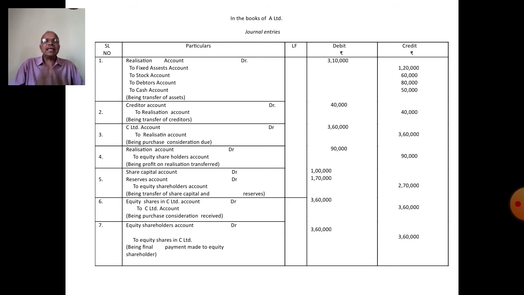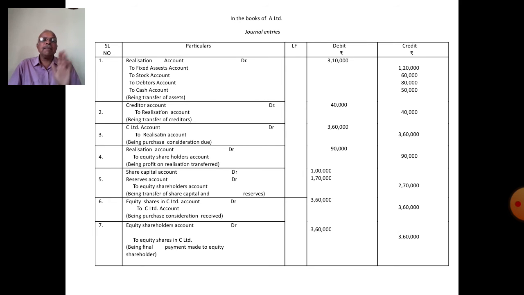Realization account debit to all assets: fixed assets account 1,20,000, stock account 60,000, debtors account 80,000, cash account 50,000. These are all the assets transferred to realization account at book value.